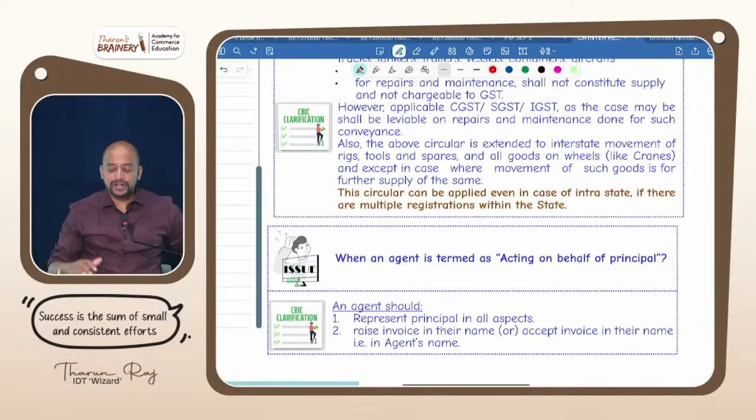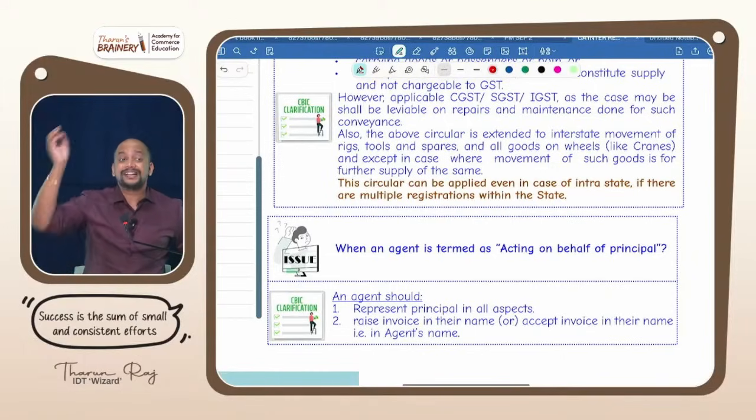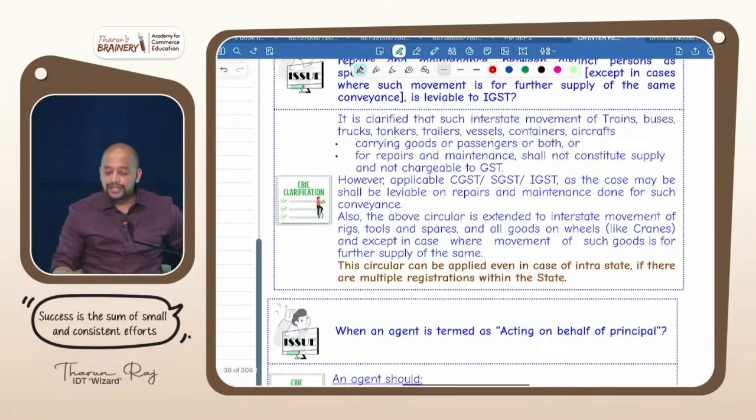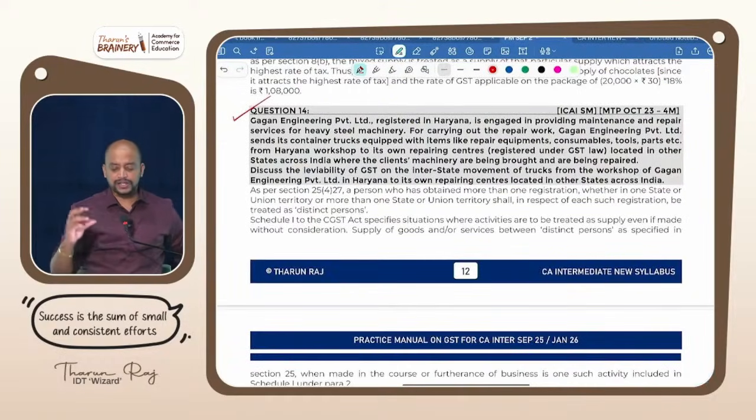Except in case where the movement is for further supply. Means that tools are sent for what purpose? For consumption in the distinct person, then also it is not a supply. Even though here they use the word interstate movement, actually this is applicable for intrastate movement also. See the note below. This circular can be applied even in case of intrastate if there are multiple registrations within the state. Now see this question. This is how we will get a question related to this.